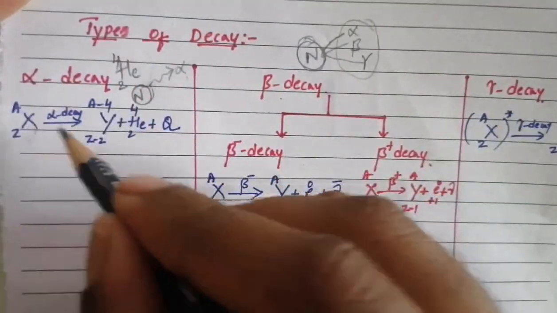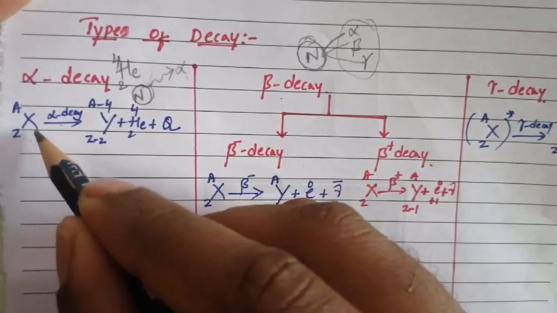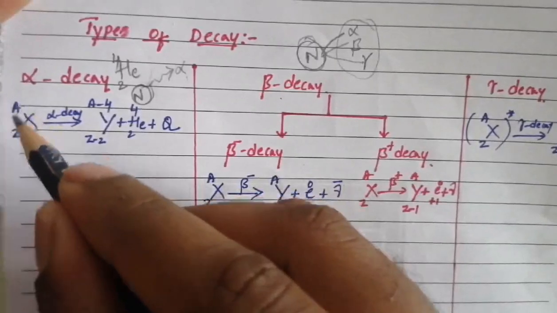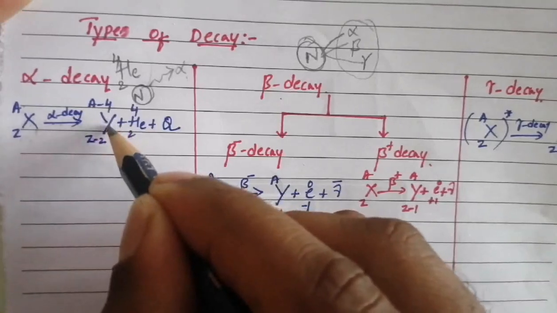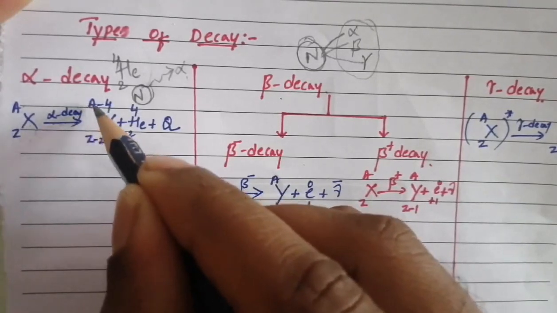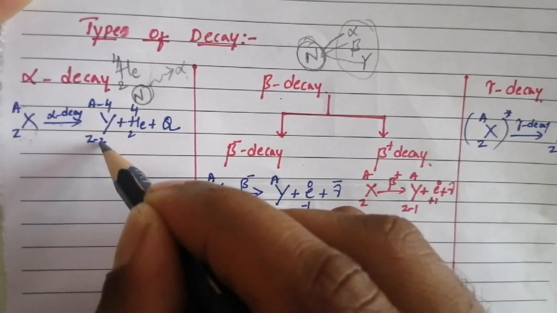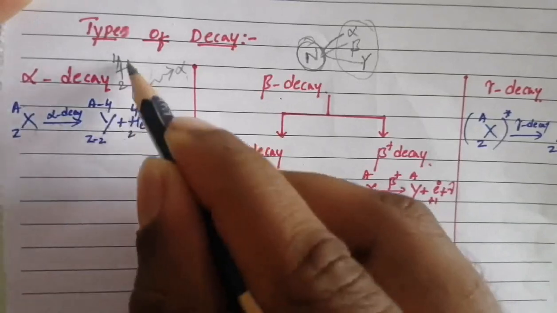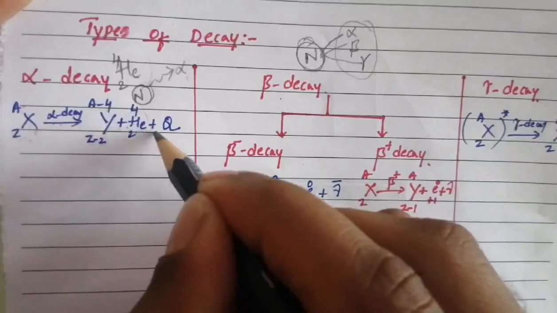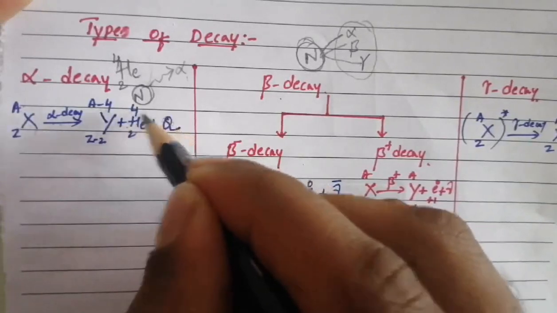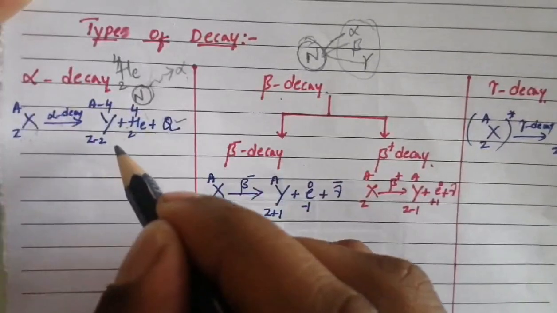So the general reaction for alpha decay: the parent nucleus has mass number A and atomic number Z. After alpha decay, in the daughter nucleus the mass number is reduced by 4 and the atomic number is reduced by 2. The alpha particle, helium, is emitted during the alpha decay, along with a lot of heat energy. So heat energy is emitted.